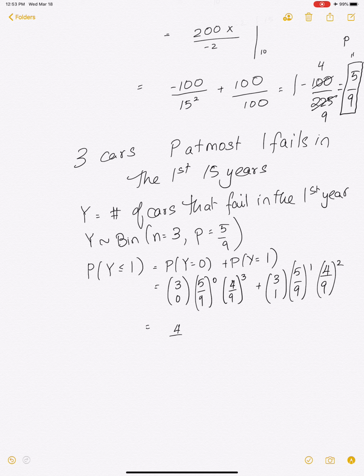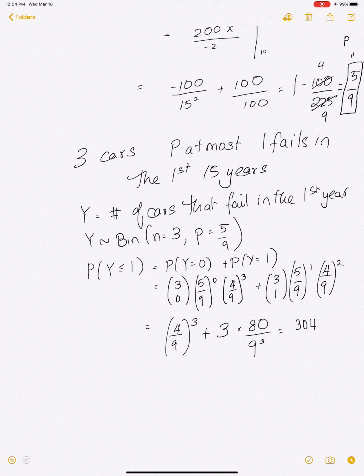So you have 4 over 9 cubed. 3 choose 1 is 3 times, what do we get? 5 times 16, it is 80 over 9 cubed. So 4 cubed is 64 plus 240.